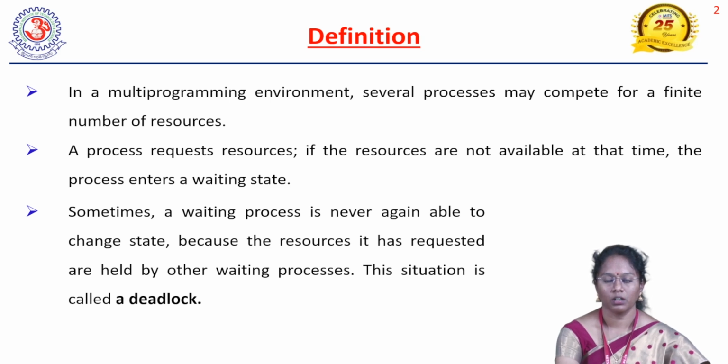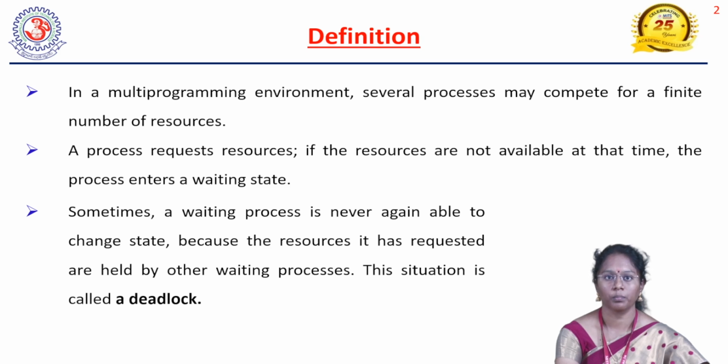First, our operating system is a multi-programming environment system. Here, a number of processes will execute at a time. But for execution of any process, we have a finite number of resources. If the resources are not available for a process to execute, the process will wait for some time. After some time, if the resource is released by some other process, then the process will start to execute.